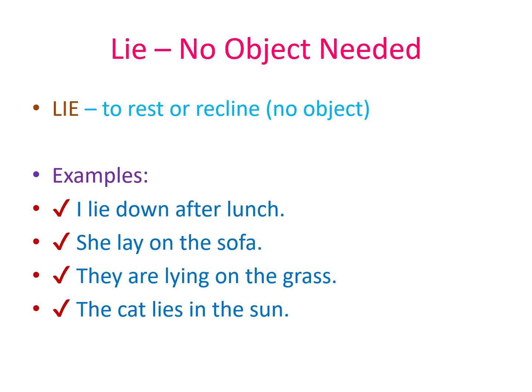Lie means to rest or to be in a flat position. It does not need an object. Examples. I lie down after lunch. She lay on the sofa. She is resting. They are lying on the grass. The cat lies in the sun. See? Nobody is putting anything down here. The person or animal is just resting.